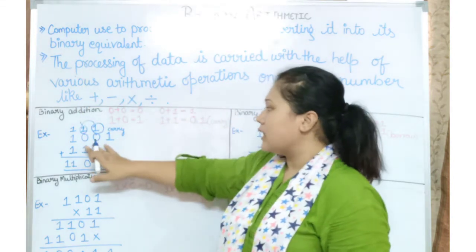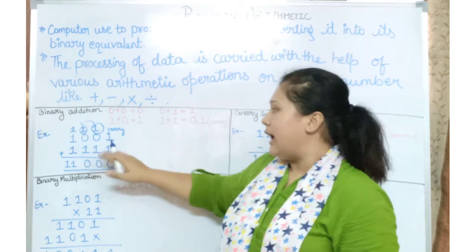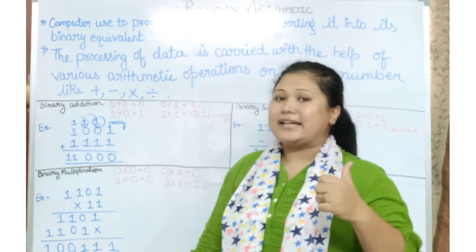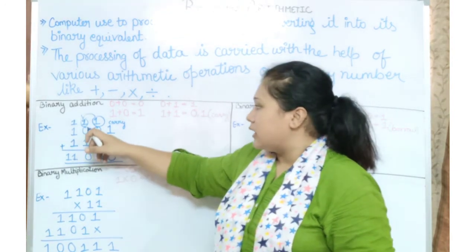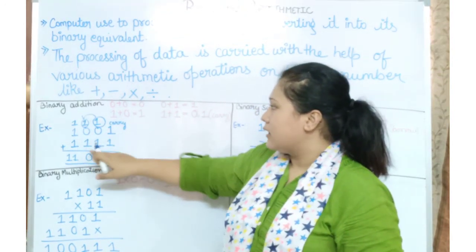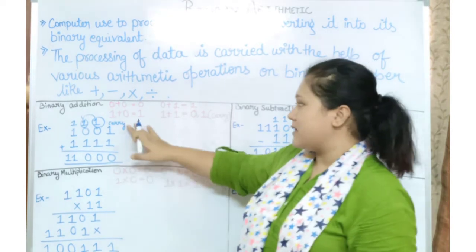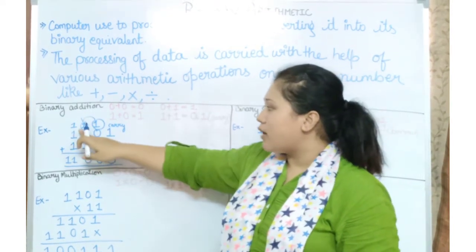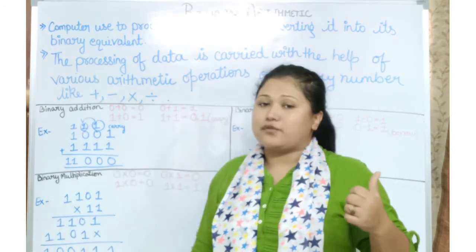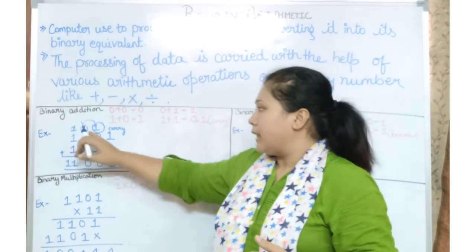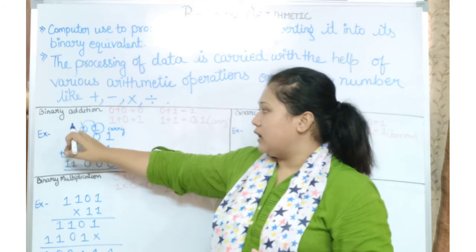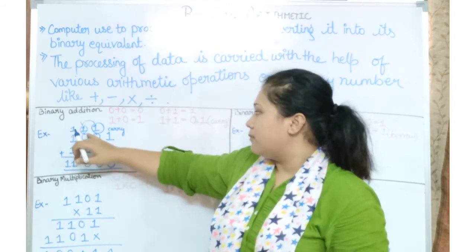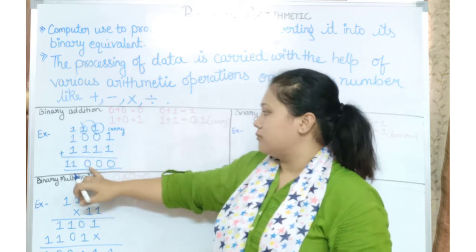Now 0 plus 1, and this upper one is carried forward from the second term. 0 plus 1 is 1, and 1 plus 1 is 0.